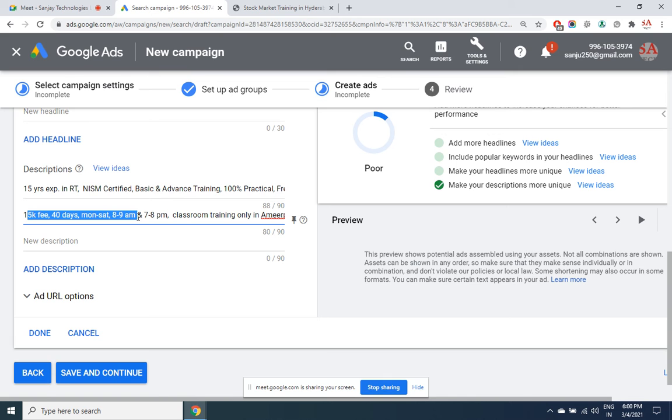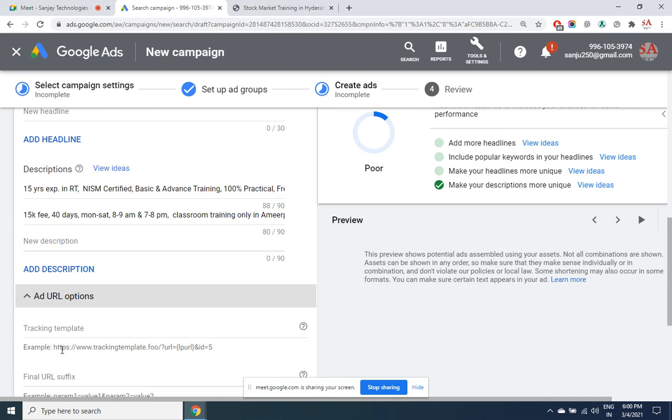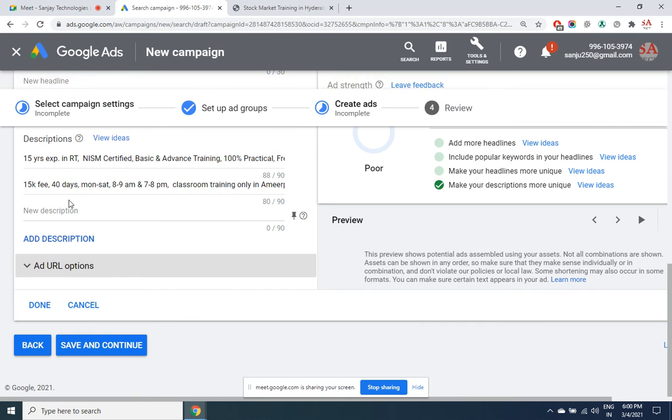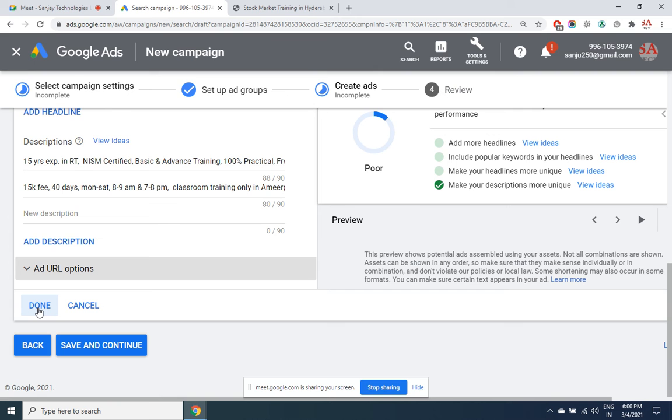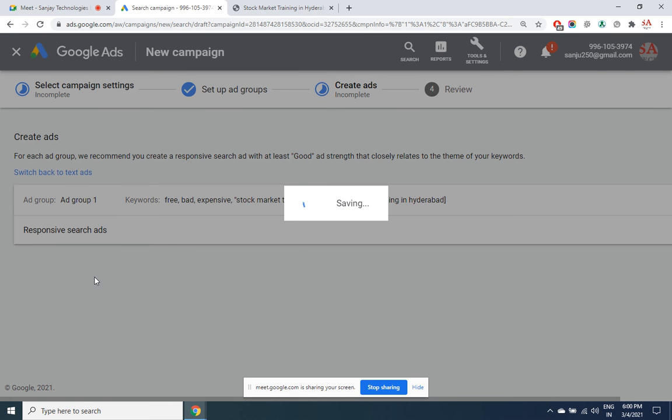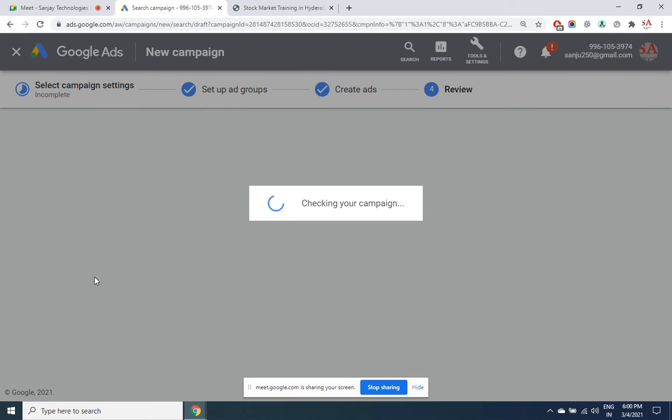Whether 2, 4, 5, however many descriptions you are making, then step by step, transform it to an attractive ad. This again is for tracking. This is done by the XML programmers so that they get the report in their custom made report, which ad, how it has performed. It is for them. That's all. Like this we create multiple varieties of ads, click on done and save and continue, and we are done with creation of the ads.